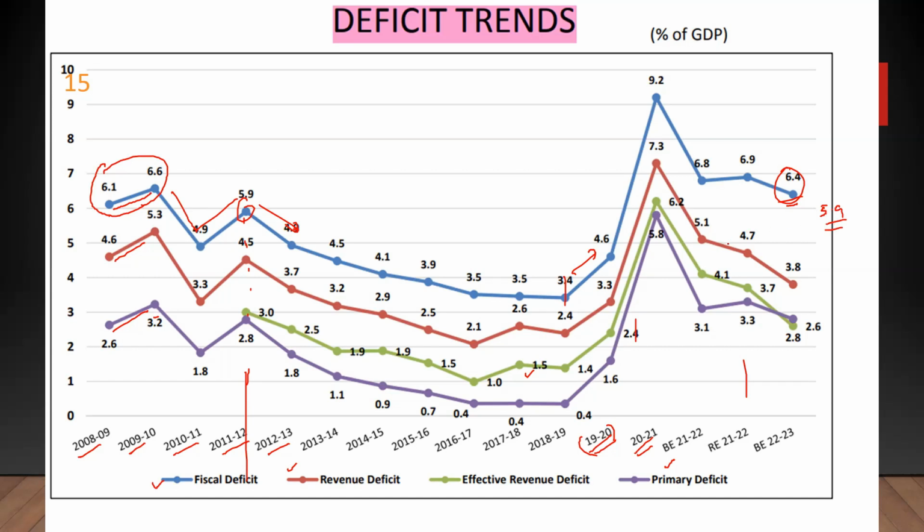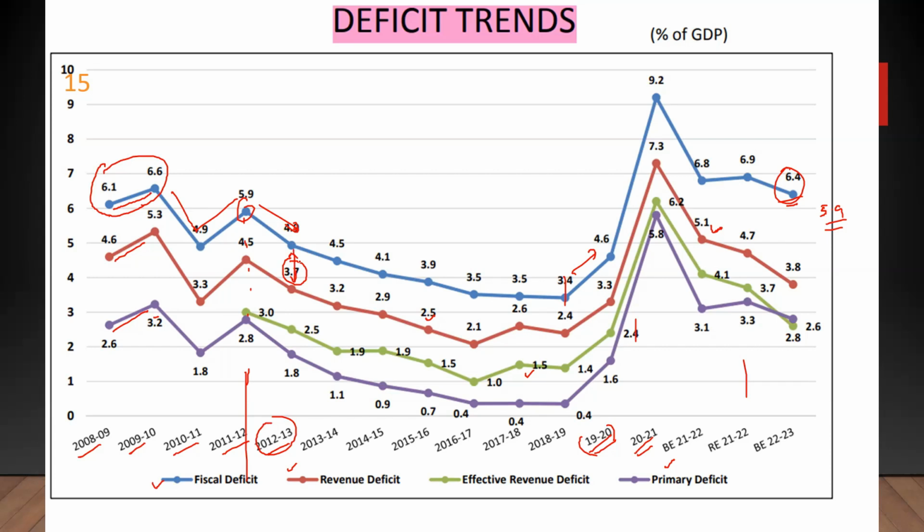What about the revenue deficit, the red colored one, which stays exactly below it? The pattern of movement is the same too. Whatever the pattern of movement of the fiscal deficit, the pattern is the same, but the magnitudes might vary sometimes, because a substantial amount of your fiscal deficit is revenue deficit. Take any random year, say 2012-13. The revenue deficit is 3.7, plus something like 1.1 above it, and that's what your fiscal deficit is.